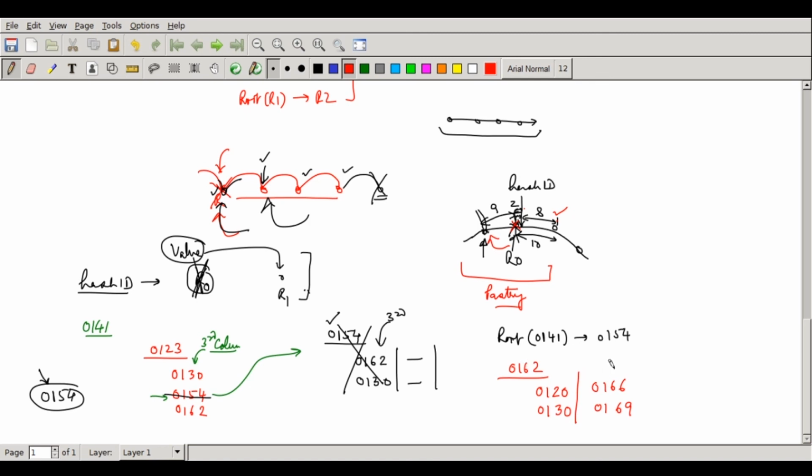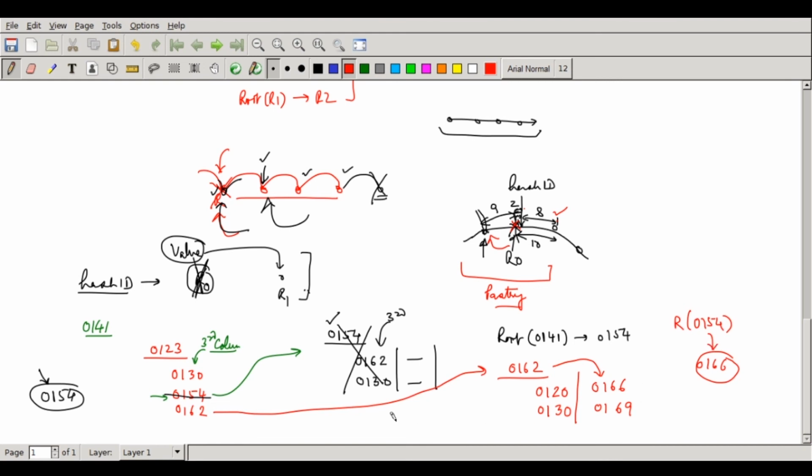So it has to move to the next column. And for 0154, now 4 lies between 2 and 6. So the query will be handed over from here. From 0162 it will come all the way here, and this guy will now hand over the query to 0166. So 0166 will become the root node, and it has an entry such that this is where it will actually get terminated. So this will become the root node for 0154.